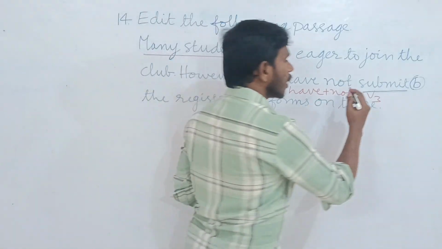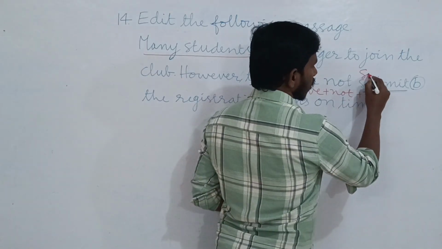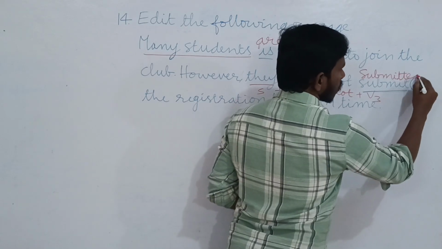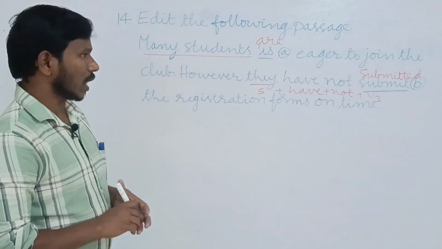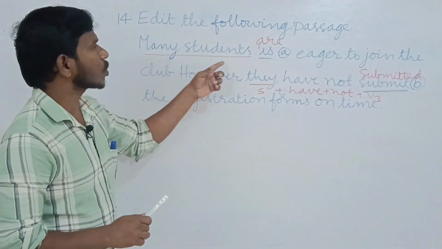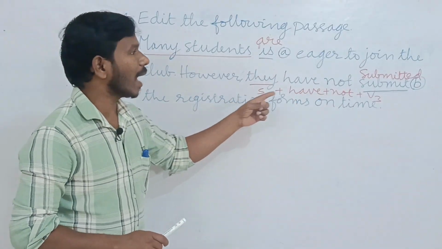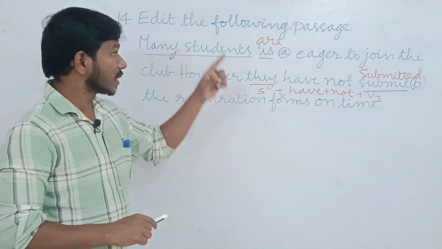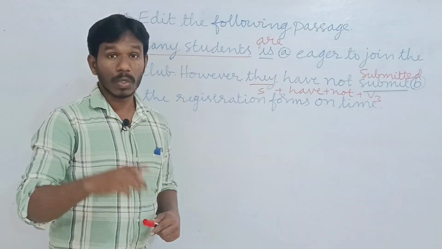So we have to write the V3 form of submit. This is the correct verb. Now, many students are eager to join the club. However, they have not submitted the registration forms on time. This is the correct, edited paragraph. Do you understand?